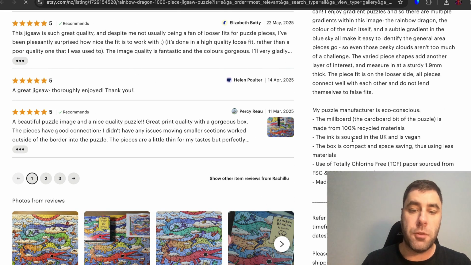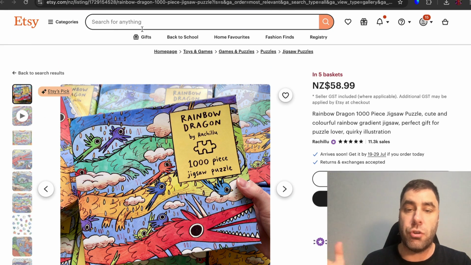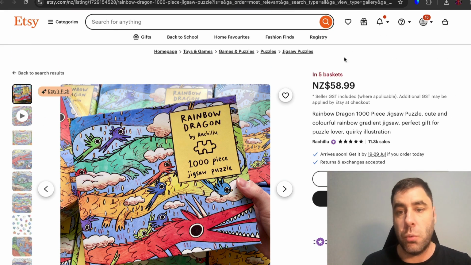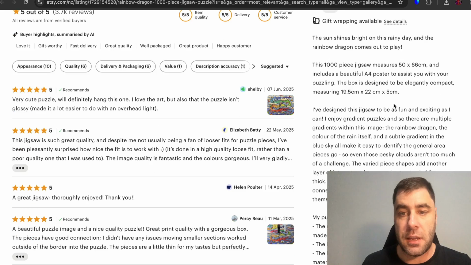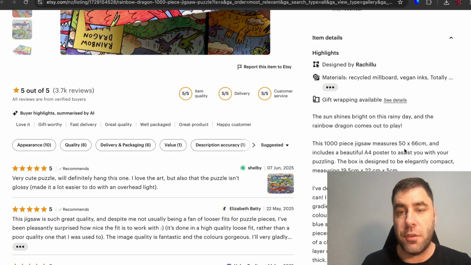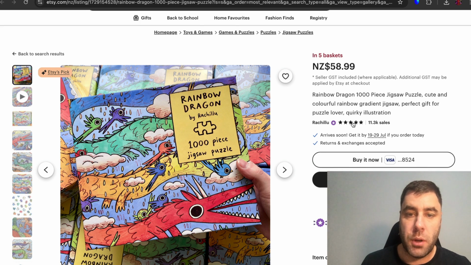This is called optimizing it for the search engine. So Etsy is a search engine. People go into the top and they search for your listing. So you want to take this listing and put it into ChatGPT and create a very similar description and everything for your particular puzzle. And ChatGPT will go ahead and create it for you.